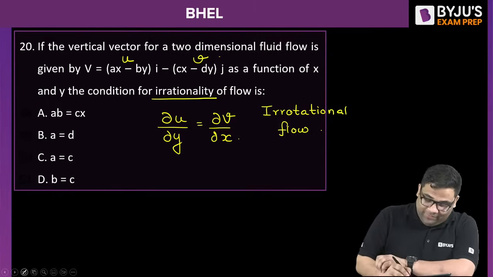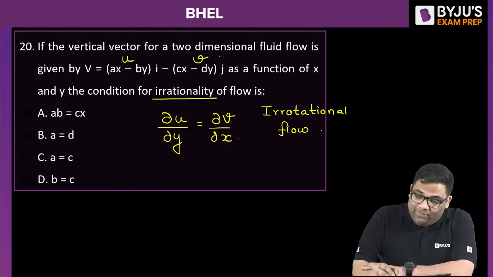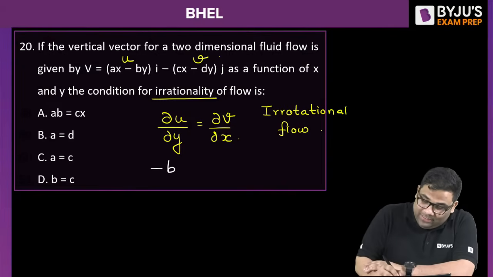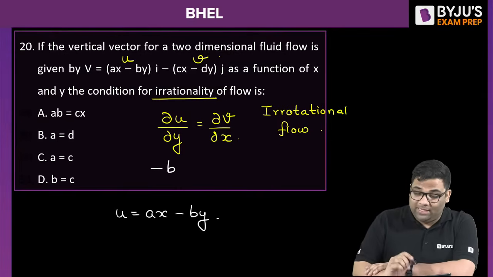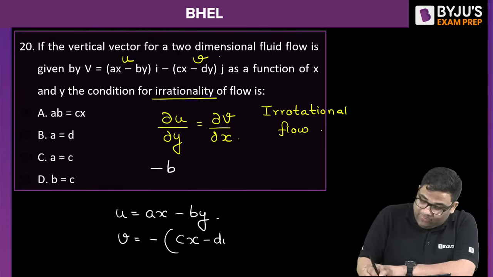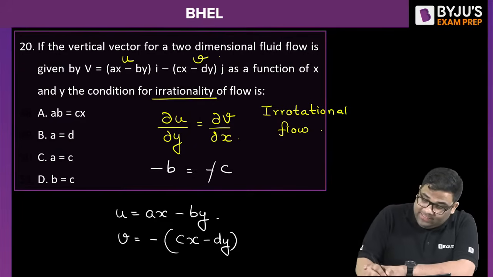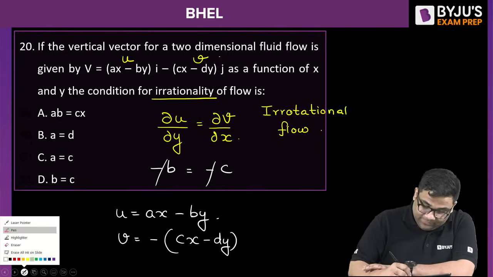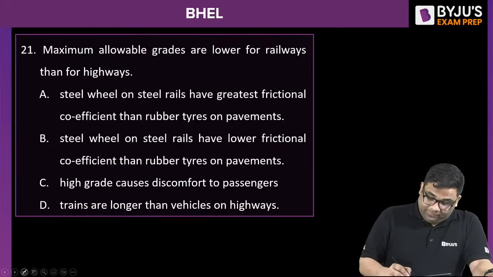Okay, very good Kosik, very good Achu. You see, du by dy, what will I get? Minus b. U is ax minus by, so if you partially differentiate with respect to y, you will get minus b. And then v is minus cx minus dy, so if you differentiate with respect to x, you will get minus c. So the condition is D. Very good. Next question.